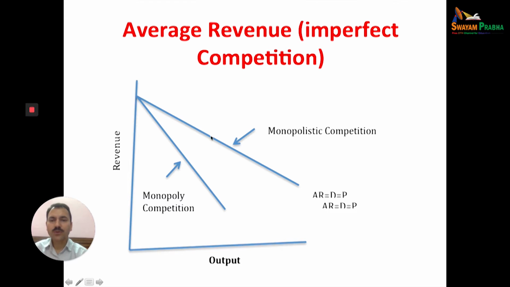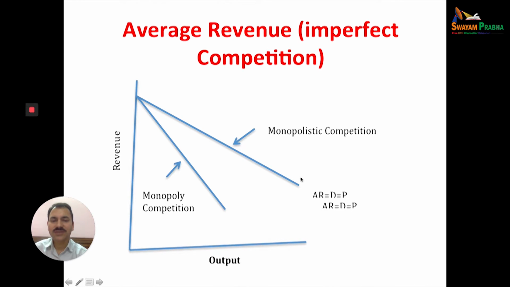In monopolistic competition, the average revenue curve is downward sloping. In monopoly the same, the average revenue curve is downward sloping, but it will be steeper. The average revenue curve in monopoly will be steeper as compared to monopolistic competition, where it will be flatter.